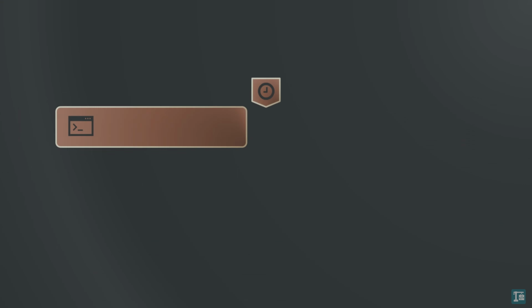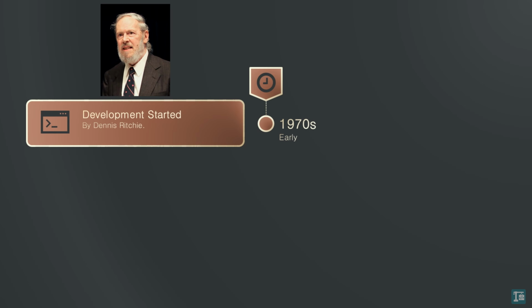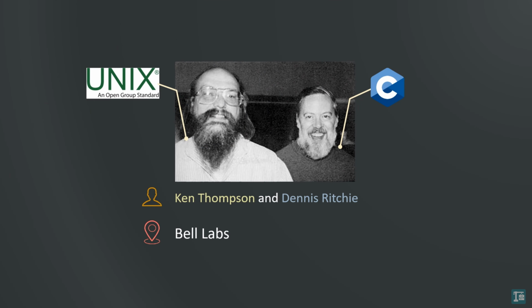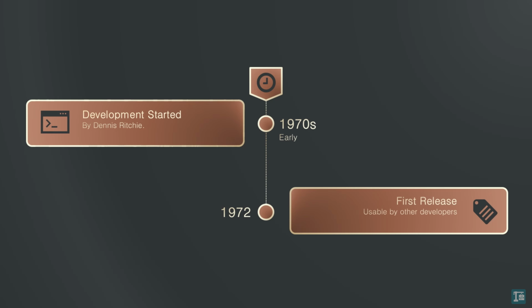C was originally developed at Bell Labs by Dennis Ritchie in the early 1970s to enable Unix's transition from assembly to a higher-level language, a task carried out with Ken Thompson. It was first released around 1972. Early on, features were added to the language as needed based on Unix development requirements. However, there was no standardization, and different compilers implemented their own version of C, leading to code portability issues.